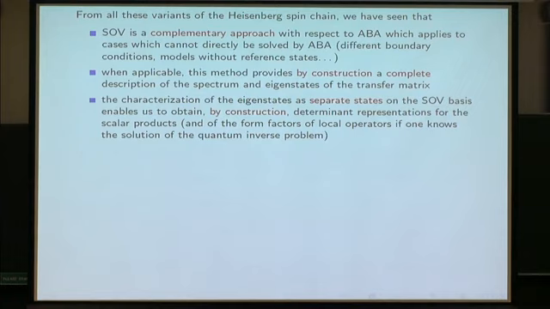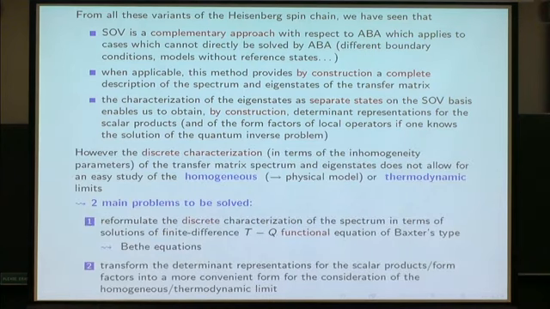This method is very nice: it gives you a complete set of eigenstates, and by construction you obtain a determinant representation for the scalar product of these states. However, all this characterization was obtained in terms of the inhomogeneity parameters. And these inhomogeneity parameters are here to make the method work, but they are not physical.